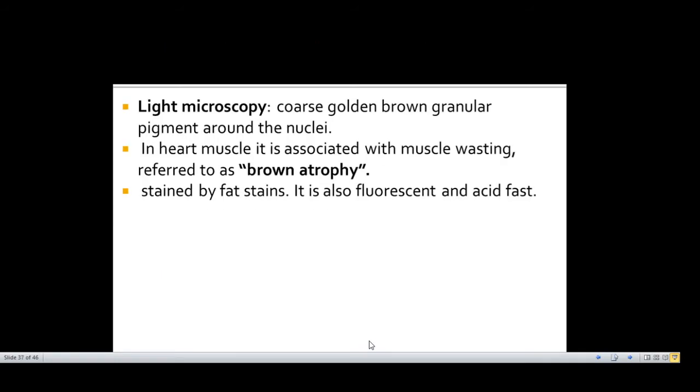On light microscopy, it is coarse golden brown. You must remember the color of each pigment. A coarse golden brown granular pigment around the nuclei. In heart muscles, it is associated with muscle wasting, and the condition is known as brown atrophy of the heart. The point to note here is that it is stained by the fat stains, and also it is fluorescent and acid fast.